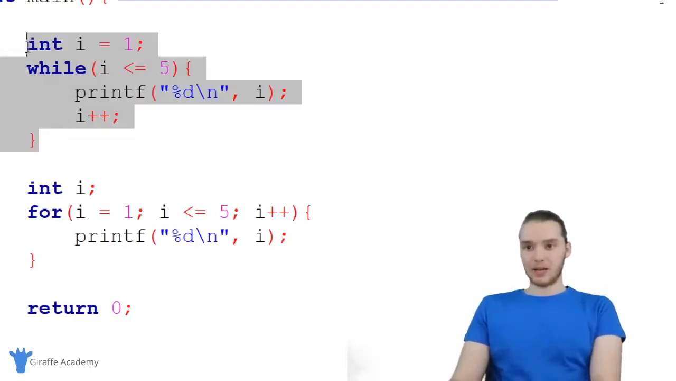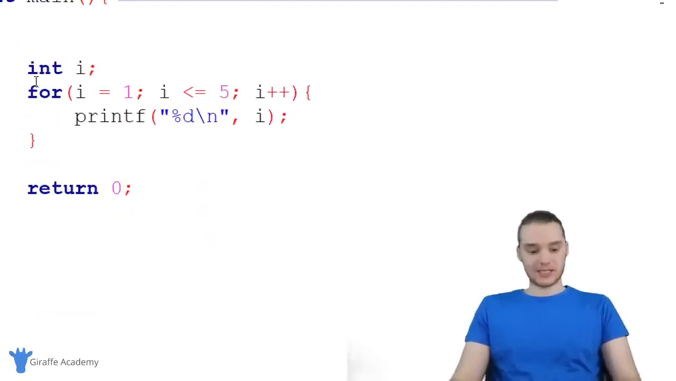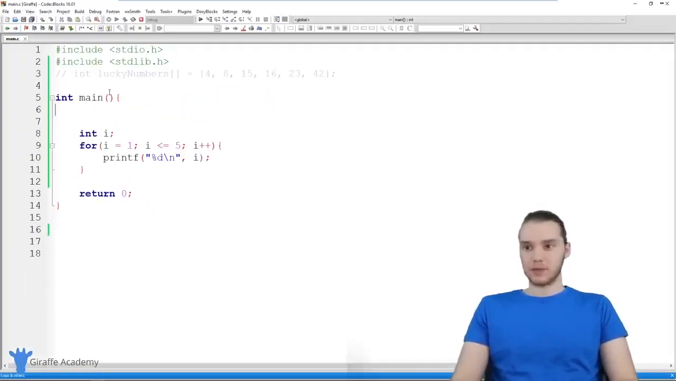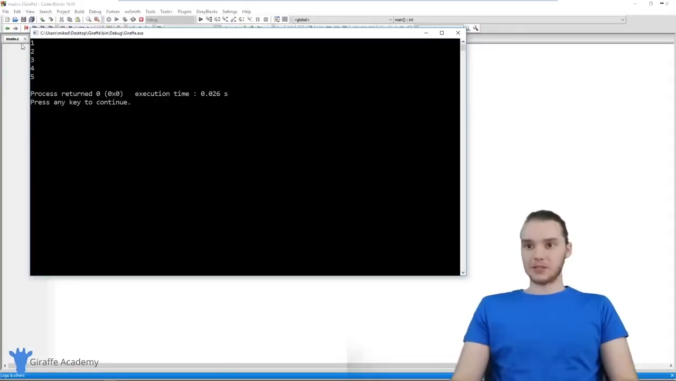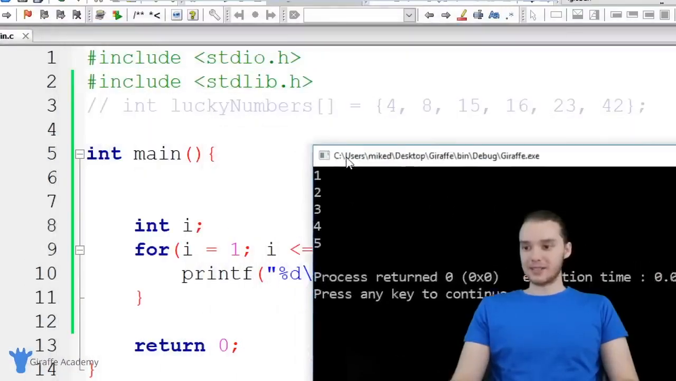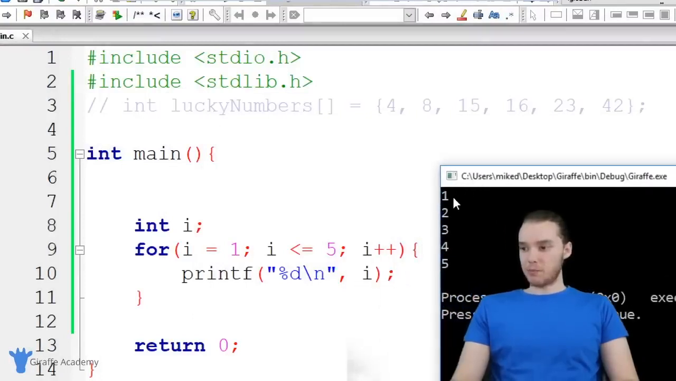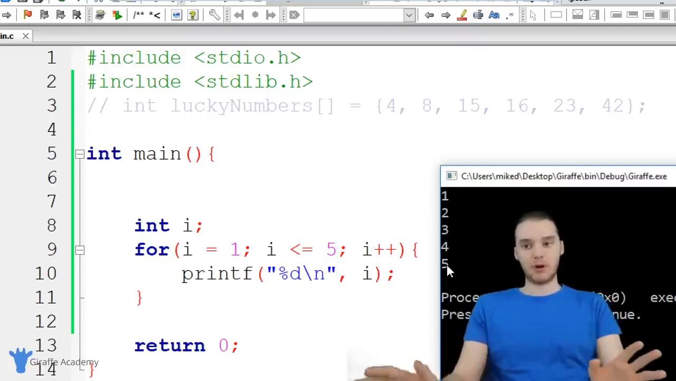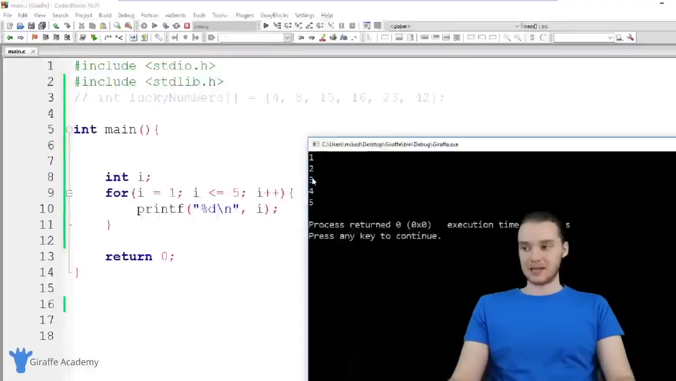So let's go ahead and get rid of all this code and test out our shiny new for loop. I'm just going to run my program, and you'll see over here we're getting exactly the same thing we got before. We're printing out 1, 2, 3, 4, 5. So it's the same exact program doing the same exact thing.